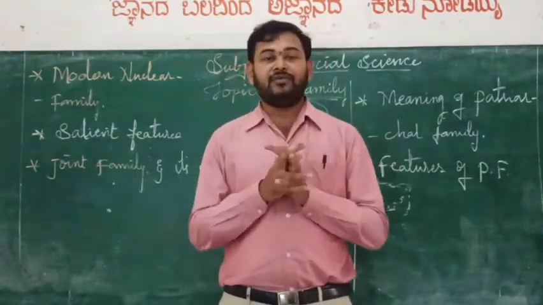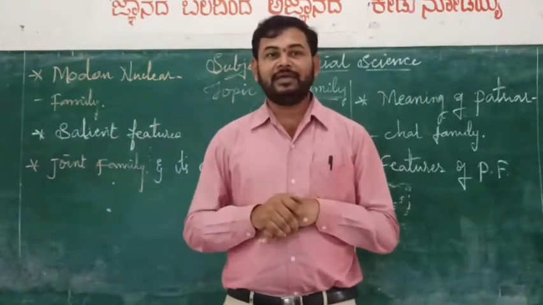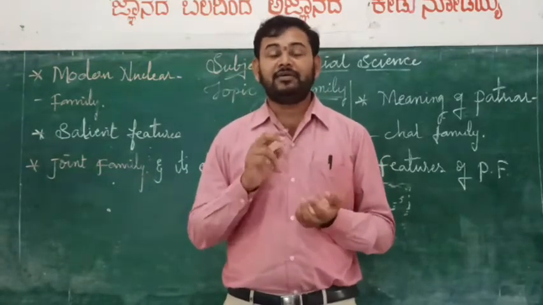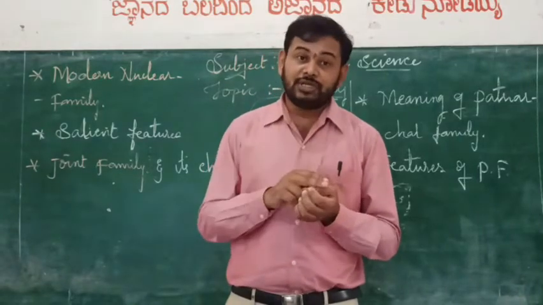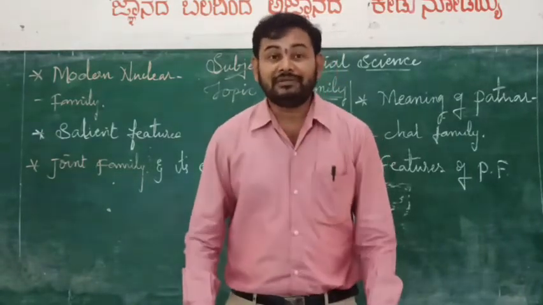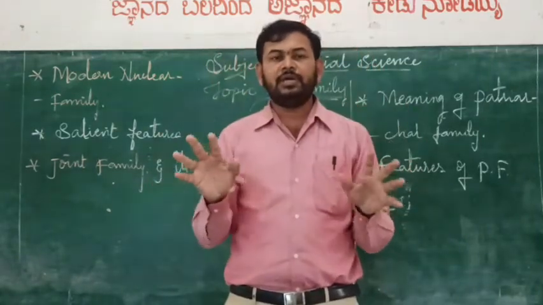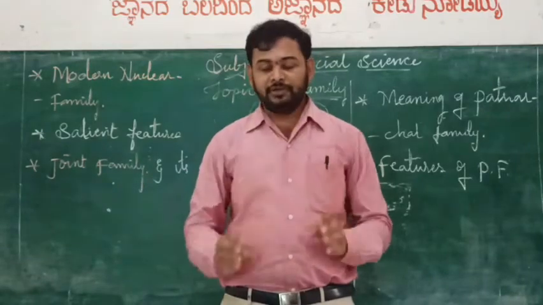In this family we can see a huge number of members.